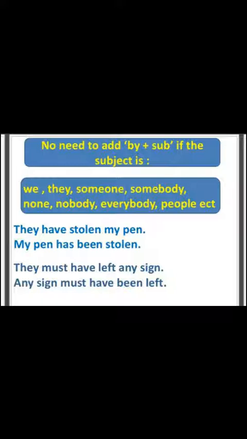They have stolen my pen. In the first sentence, as I have read, "they" is the subject, "have" is the helping verb, "stolen" is the third form of the verb, and "my pen" is the object. According to the rule, when you have to change active voice into passive voice, you have to bring the object of the first sentence first, as a subject.